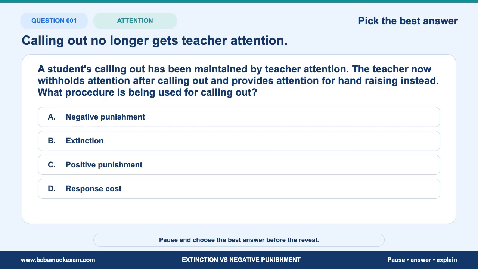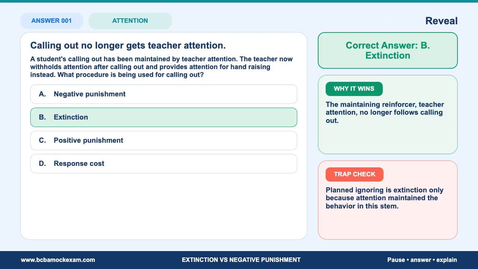Pause now and choose the best answer. The correct answer is B, extinction. The maintaining reinforcer, teacher attention, no longer follows calling out. The deciding detail is not the topic label. It is the relation described in the stem.